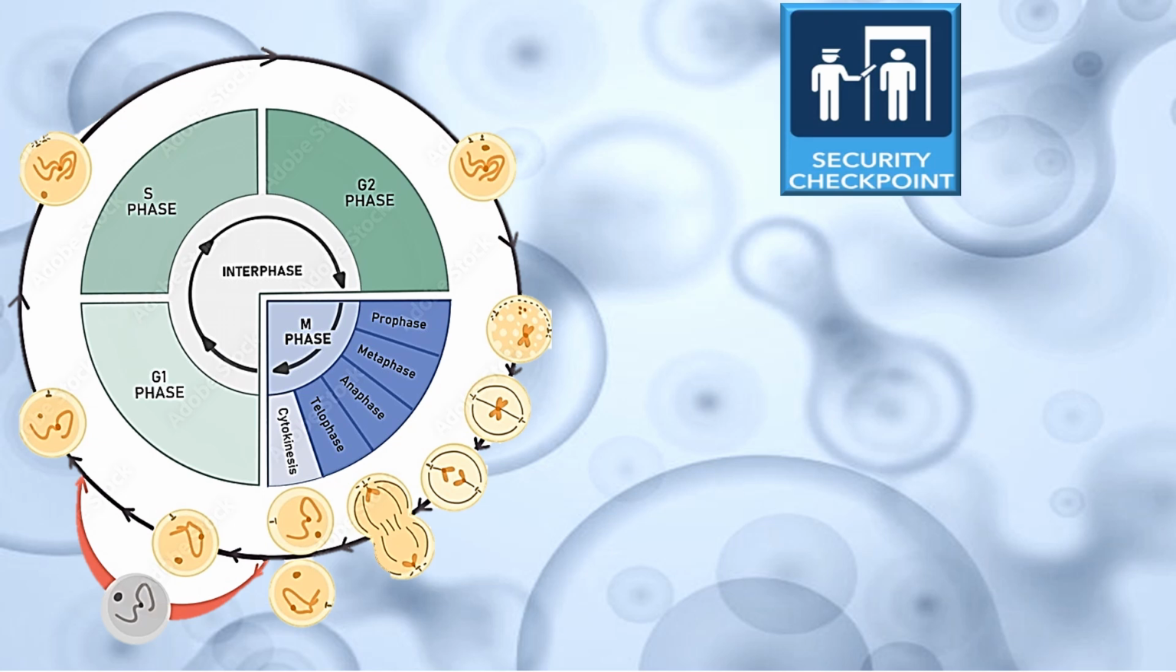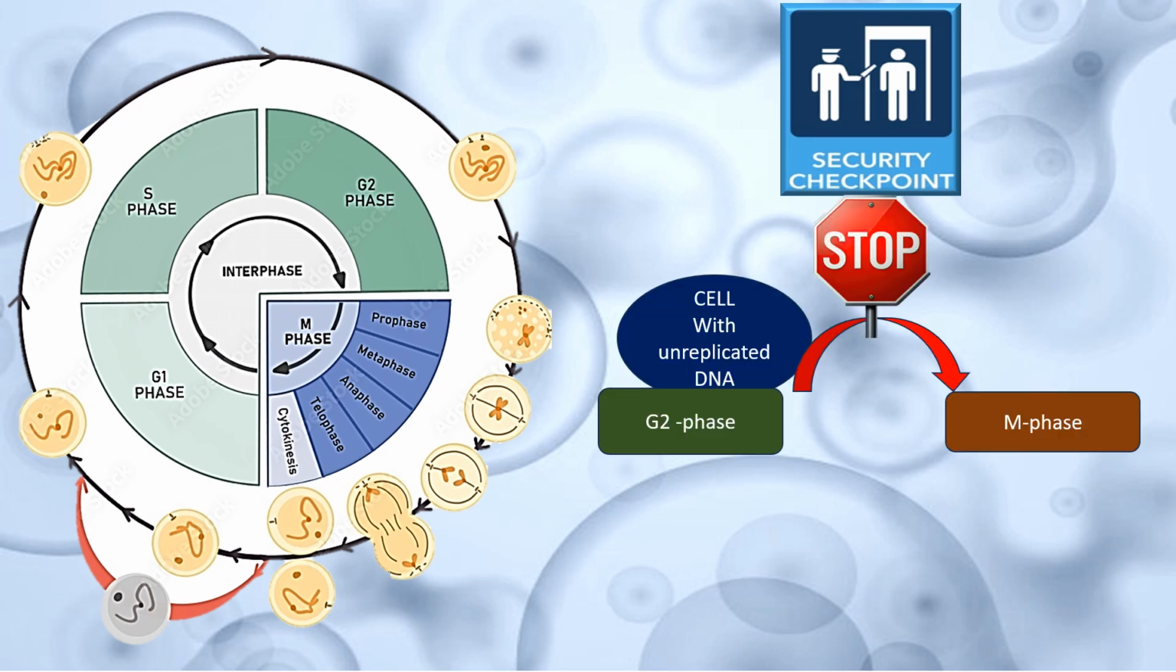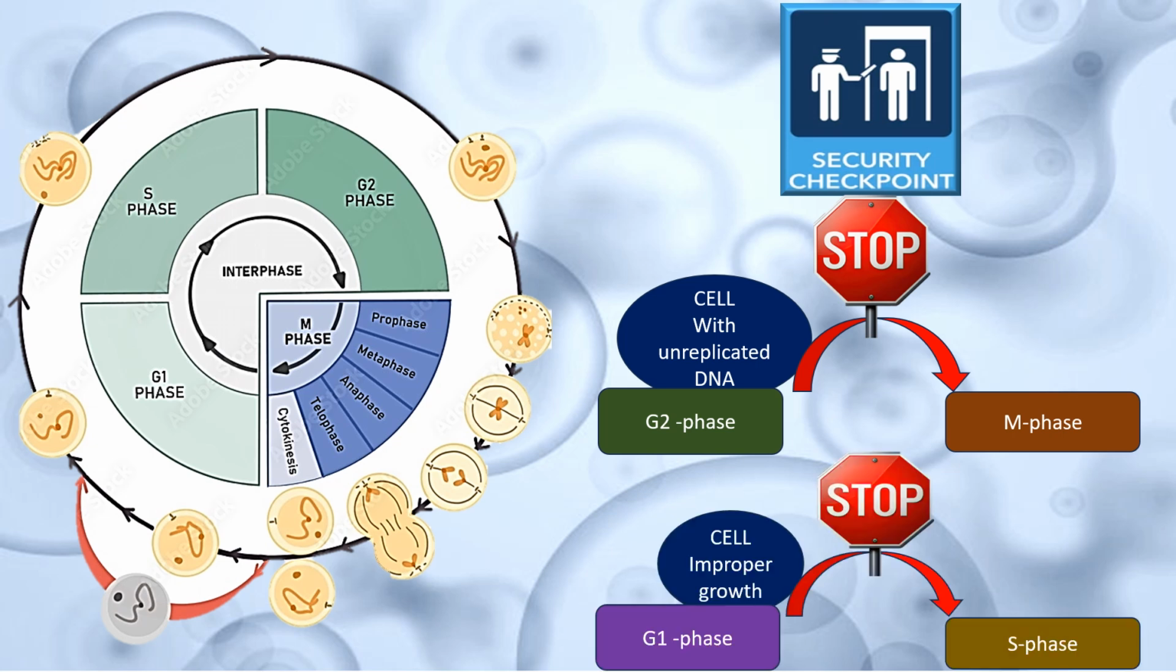Basically, these checkpoints do not allow the cell to enter the next stage until all the events of the previous stage have been completed. For example, the cell cannot enter into the M phase until DNA replication completes, or the cell cannot enter into the S phase of DNA replication until it has grown properly. So let's check these checkpoints of the cell cycle one by one.